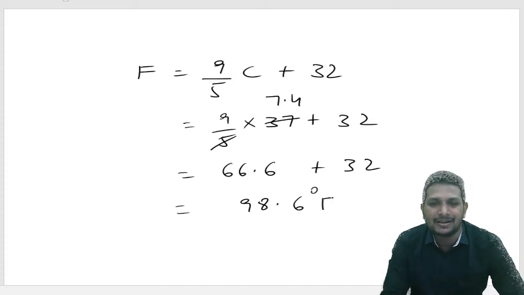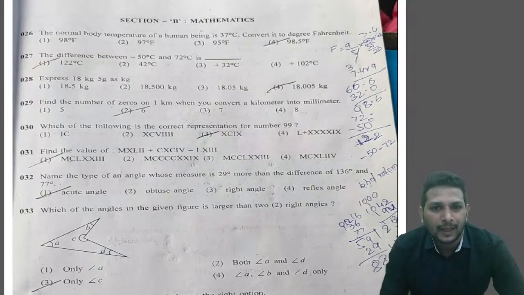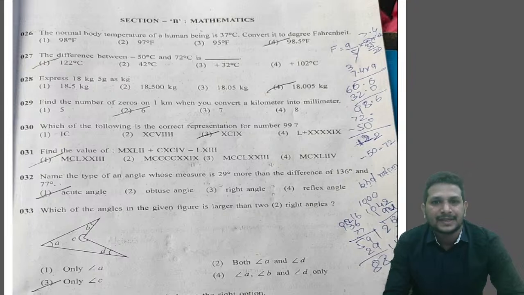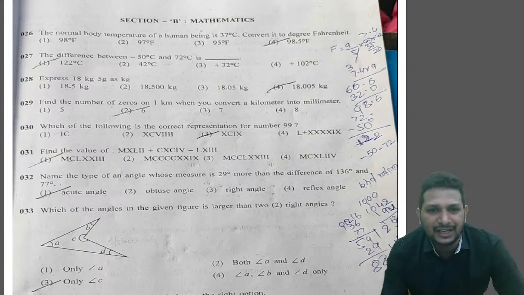So 98.6 degrees Fahrenheit is option D. They gave the answer as option D. Now, let's see the next question.